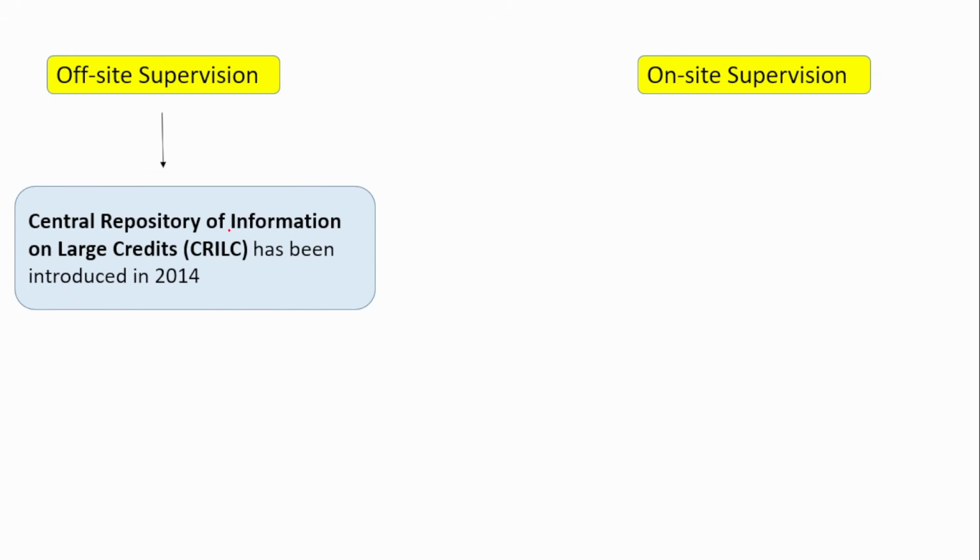Next, the Central Repository of Information on Large Credits was introduced in 2014. So what is this central repository? It is managed by the RBI. All the banks have to report loan accounts to CRILIC, the Central Repository of Information on Large Credits, if the total value of the loan is more than 5 crores. That is, if the exposure to the borrower is more than 5 crores, they have to report it to CRILIC, because 5 crores is a very huge amount, right?